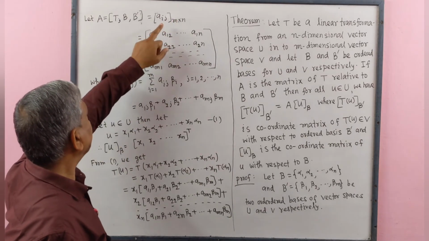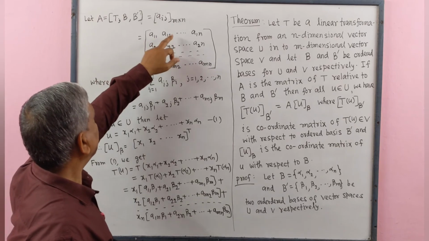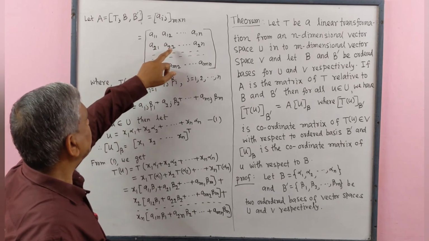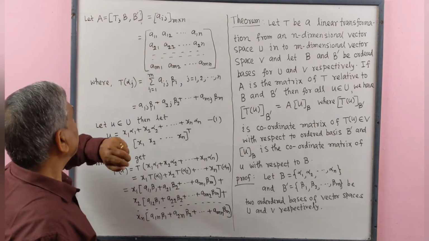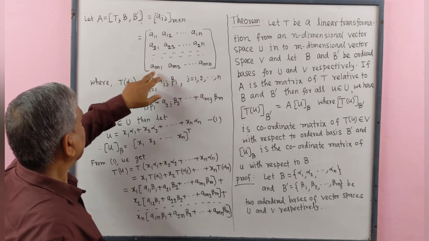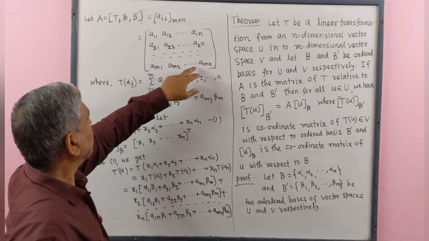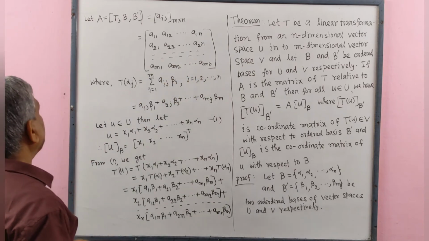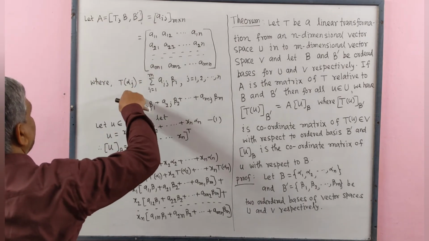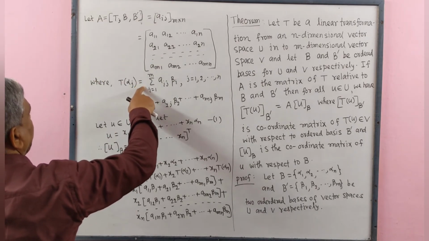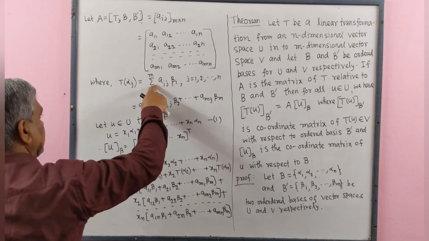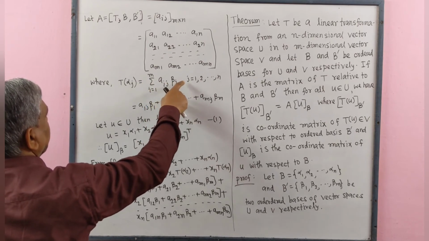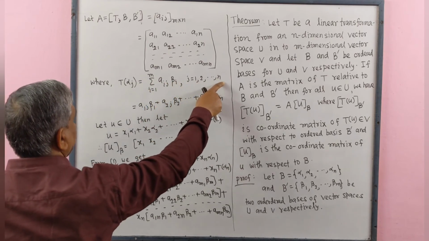We may write this as A11, A12, ..., A1n in the first row, A21, A22, ..., A2n in the second row, and so on up to Am1, Am2, ..., Amn in the mth row, where T alpha j equals the sum over i from 1 to m of Aij beta i, for j equal to 1 to n.